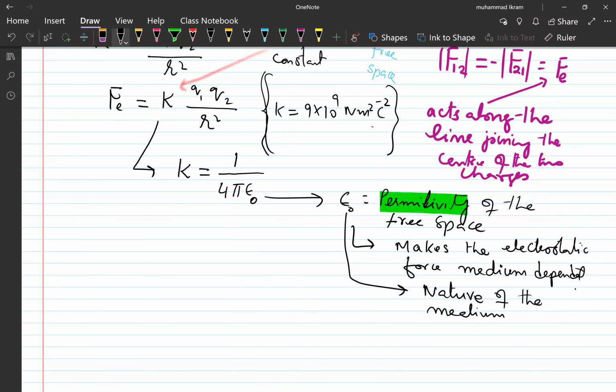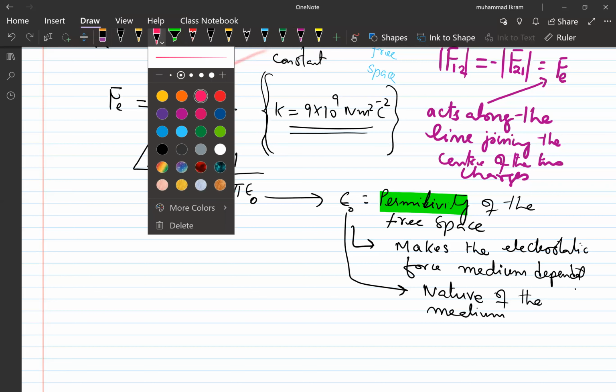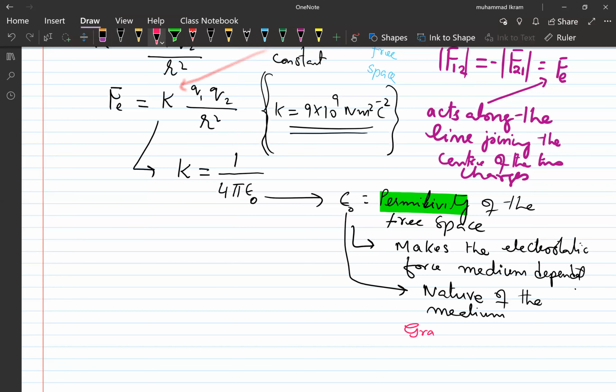But the electrostatic force of attraction or repulsion is much stronger than the gravitational force. Why? If you compare, let me do it for you here. If you have the gravity, you see here, and contrary to this, you have the electrostatic force. So if you compare gravity, look, what was the value of this G?